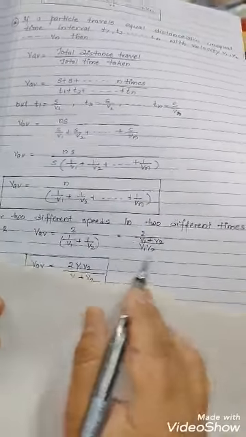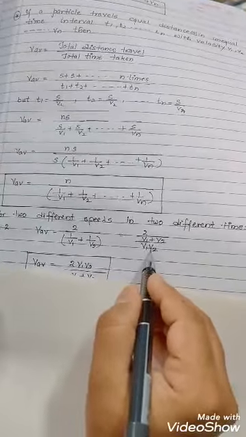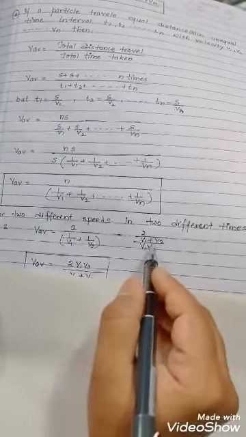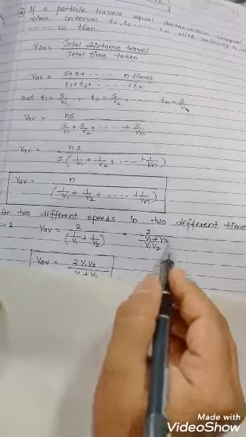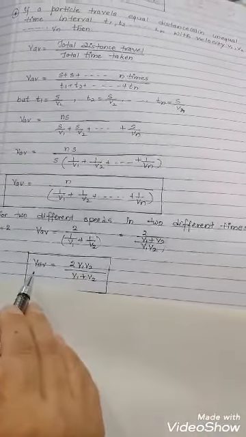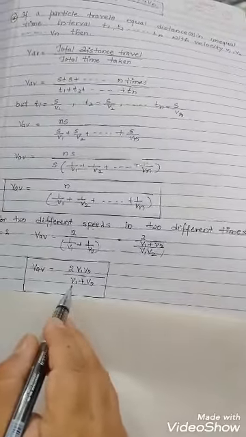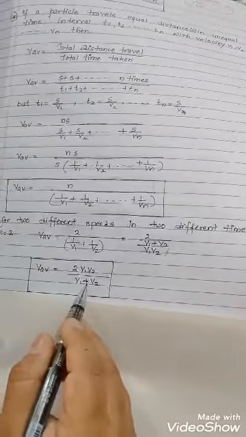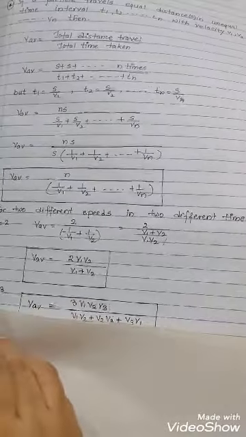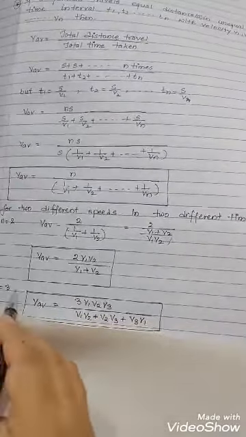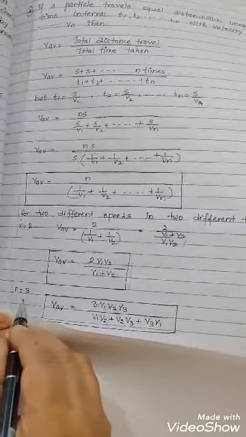We take LCM, v1 v2, so this becomes v1 plus v2 upon v1 v2. This will be reciprocal, so average speed becomes 2v1v2 upon v1 plus v2. Similarly, we can take three particles also traveling with speeds v1, v2, v3.